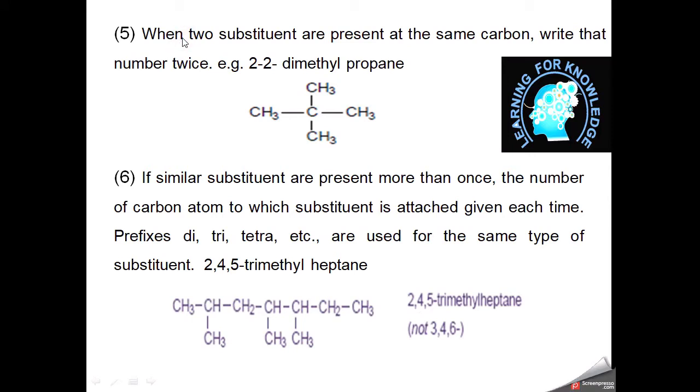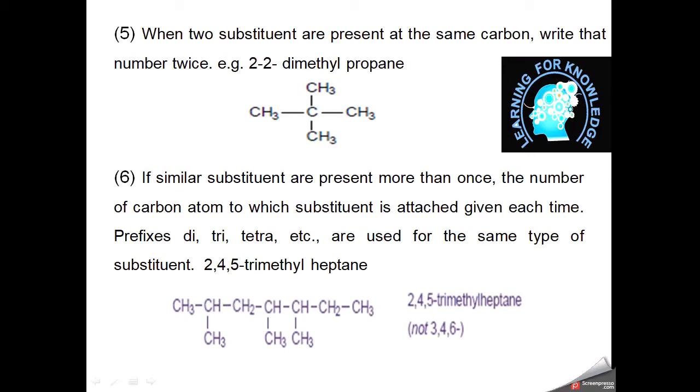The fifth rule is: when two substituents are present at the same carbon, write the number twice. For example, if we have this compound, we select the longest chain. This is the longest chain, 3 carbons, and the substituents are present at the same position. So we will write the name 2,2-dimethylpropane.